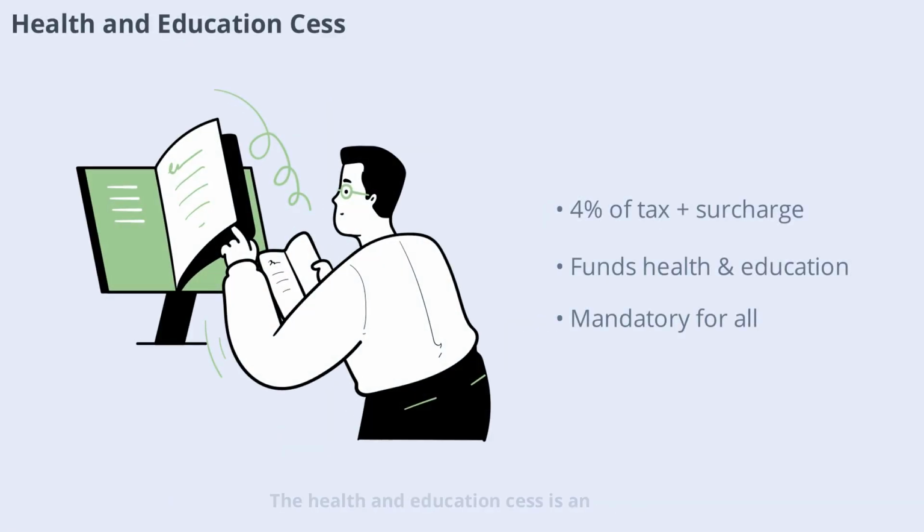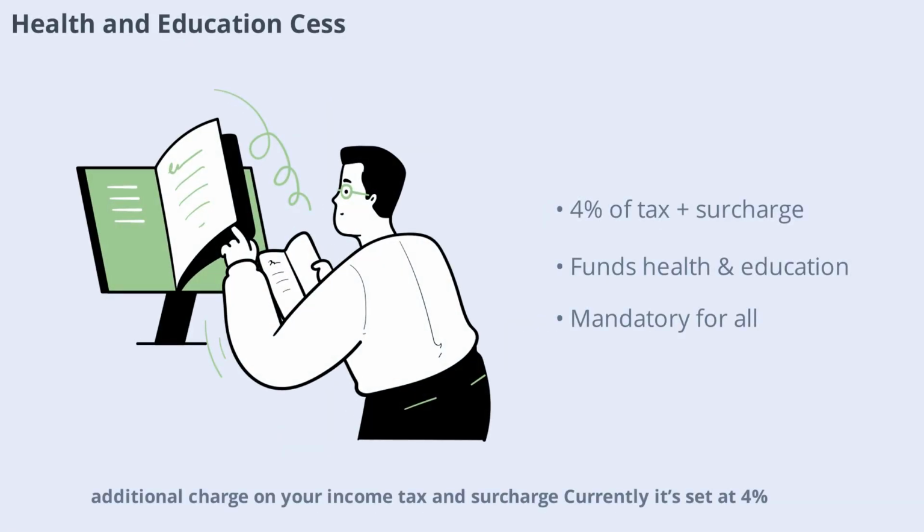The health and education cess is an additional charge on your income tax and surcharge. Currently, it's set at 4%. The funds collected through this cess are used to support health and education initiatives across the country, making it a vital part of the tax system.